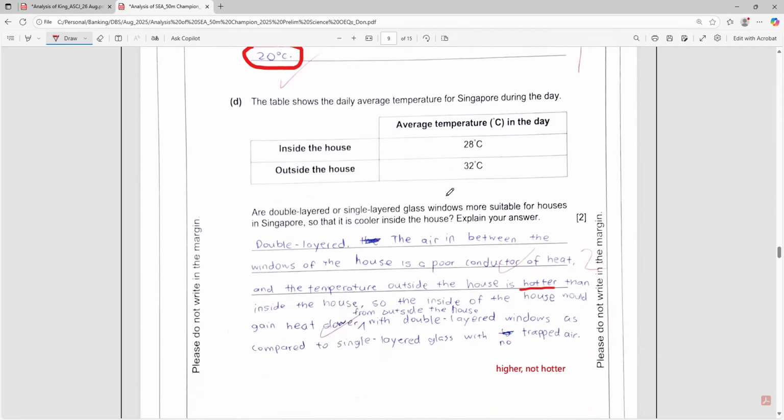Okay, there's a minor mistake here, which the marker did not spot, being gracious to the child. Okay, because avoid writing the words hotter temperature. It's actually higher temperature, okay? Because you say the temperature outside the house was hotter. It's not hotter, it's higher.